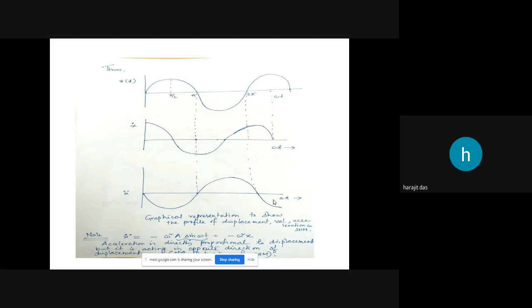You also know that sine and cosine differ in phase by 90 degrees, isn't it? So these are the graphical representations of simple harmonic motion for displacement, velocity and acceleration.